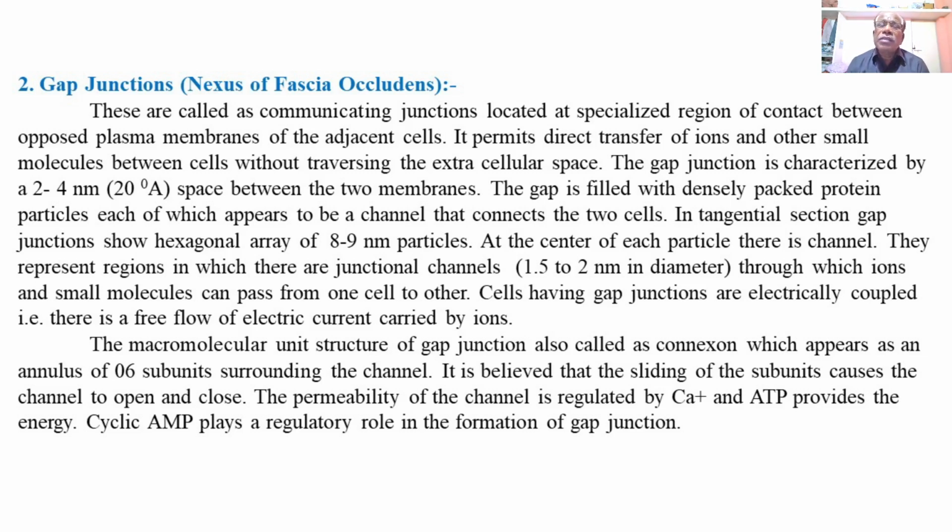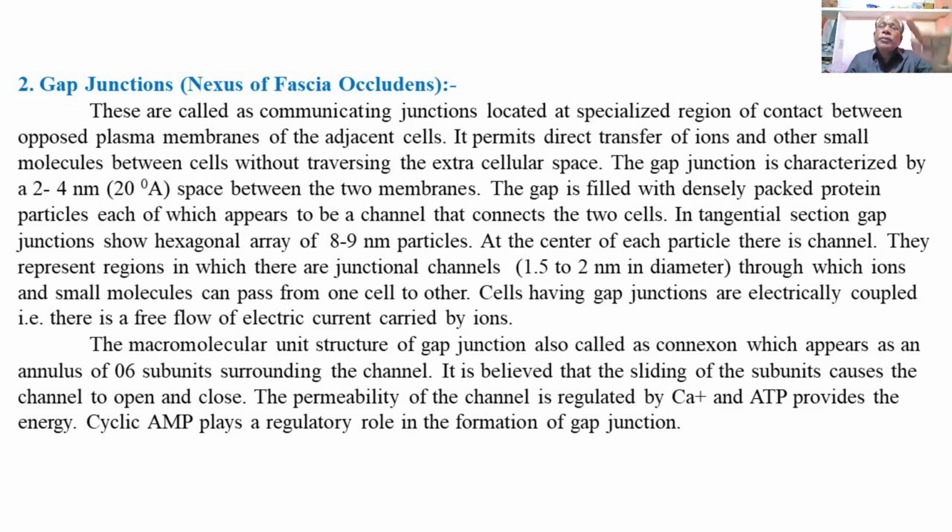Cells having gap junctions are electrically coupled or connected. That is, there is a free flow of electric current, carried by the ions through these channels of the protein particles with a diameter of 1.5 to 2 nanometer.